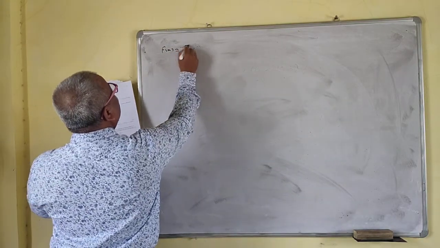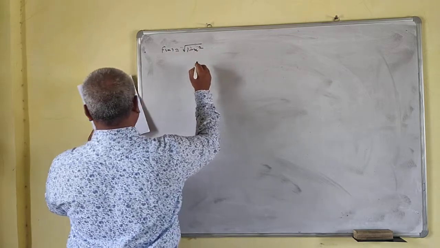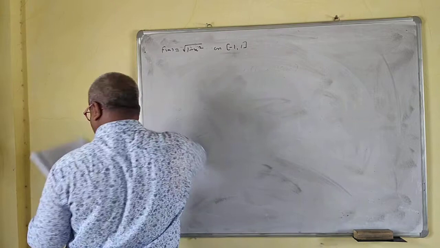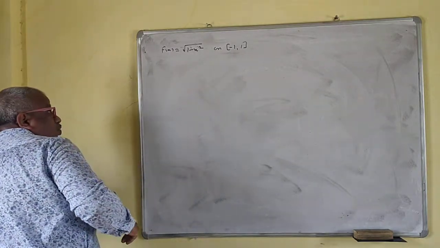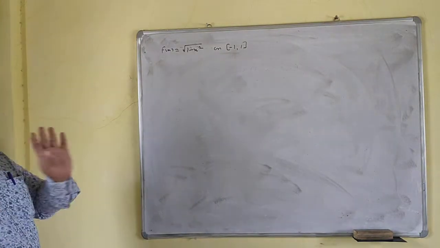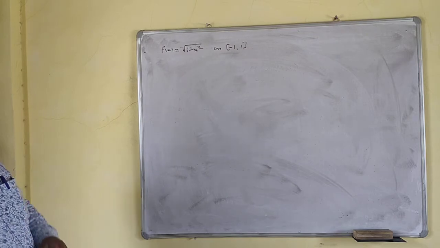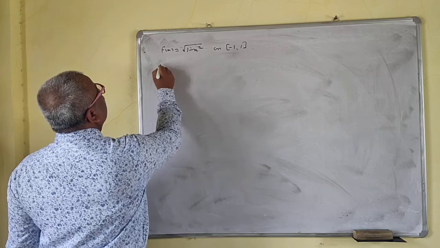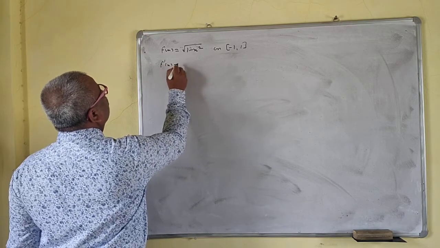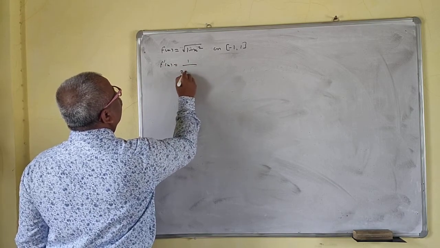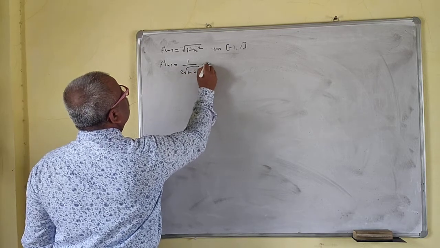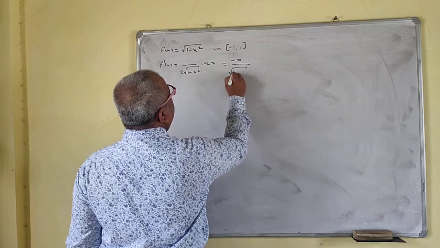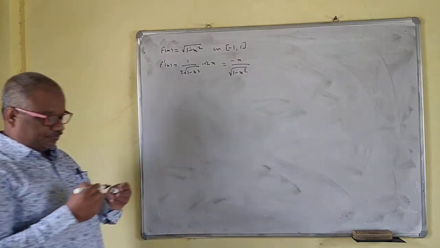f(x) is equal to root of 1 minus x square on [minus 1, 1]. So we'll check whether Rolle's theorem is applicable or not. First we will find the derivative of this one. So first we will do f prime x now. So this is what? 1 upon 2 root of something into derivative of something. Right. So this is what? Minus x upon root of 1 minus x square.